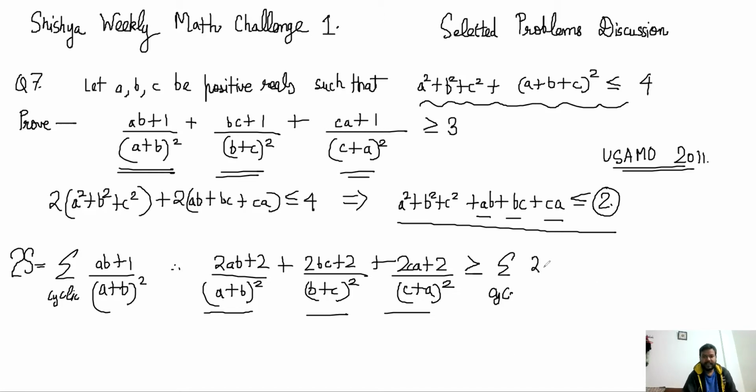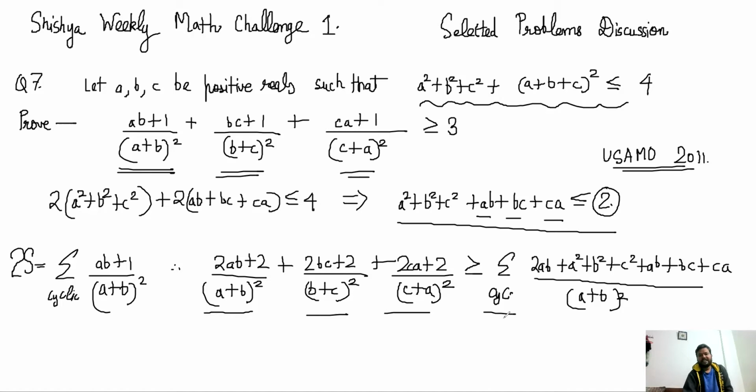So it is cyclic (2ab plus a square plus b square plus c square plus ab plus bc plus ca) divided by (a plus b) whole square. I have written cyclic, but actually there are 2 more terms which look like this. So this is the summation.